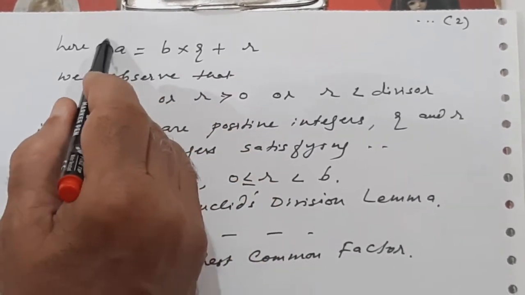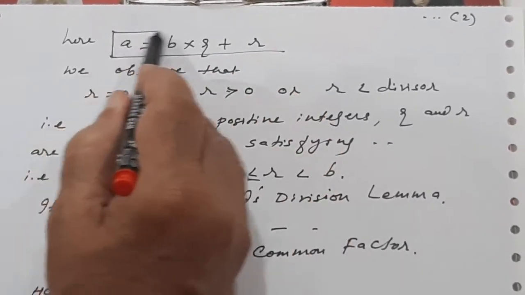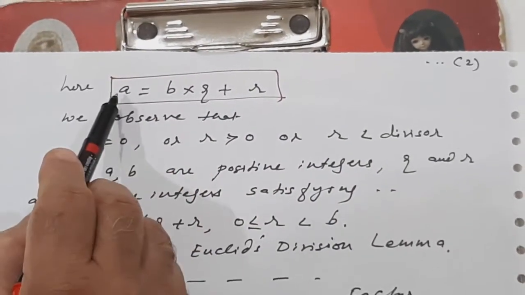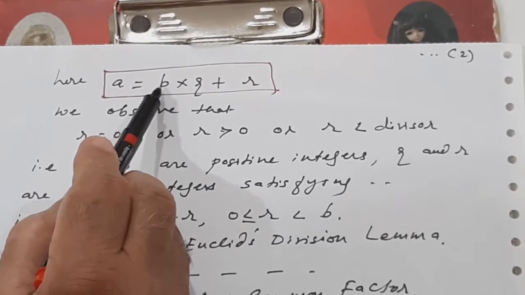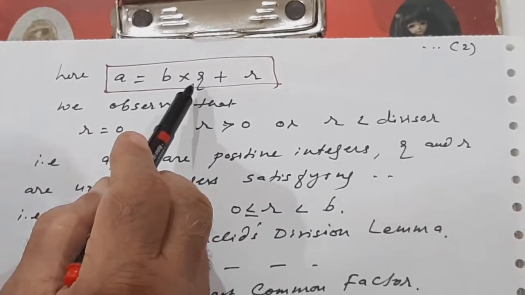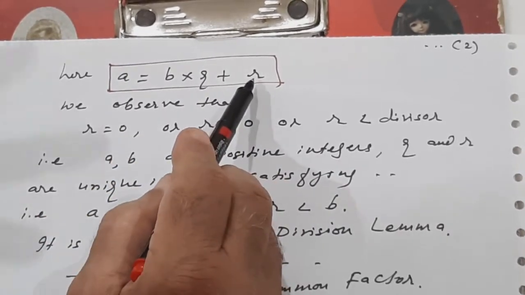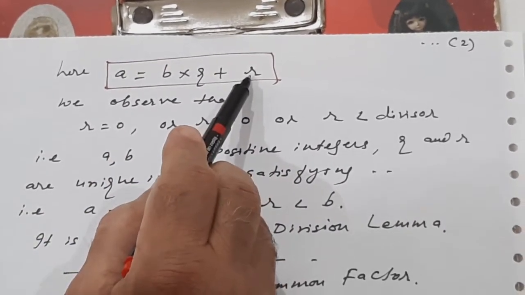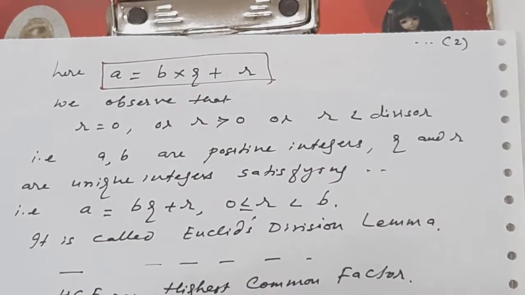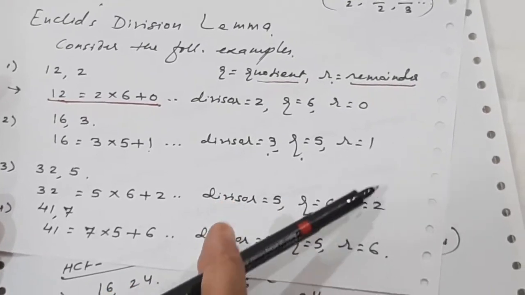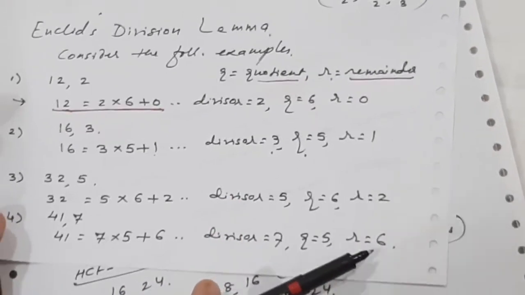This can be generalized in this form. A and B are two positive integers. A is divided by B, that is the divisor. We'll get some positive integer again, that will be the quotient, and we will get one more positive integer, that will be the remainder. Now in this example you see that a very important thing is that the remainder can be 0, can be 1, can be 2, can be 6.